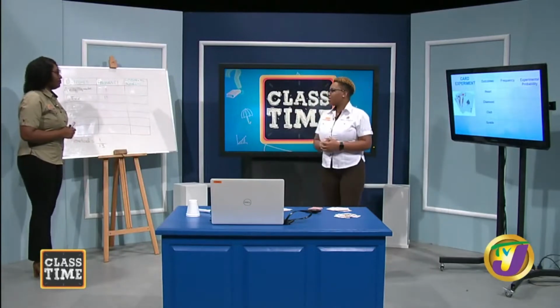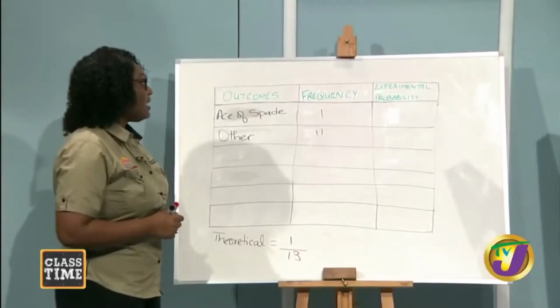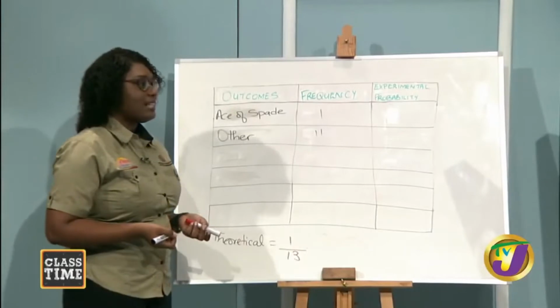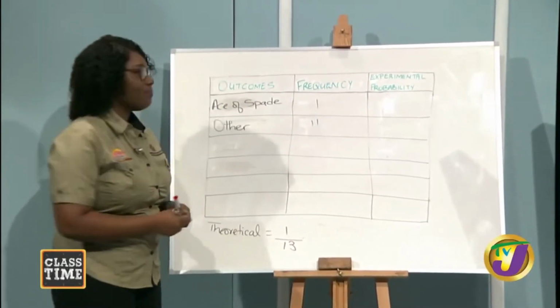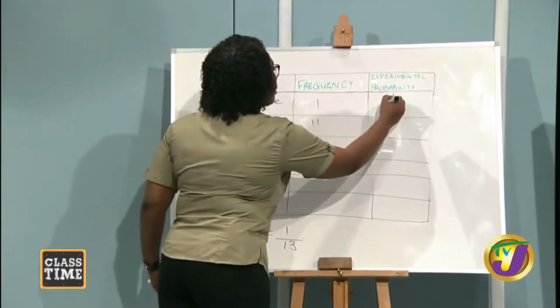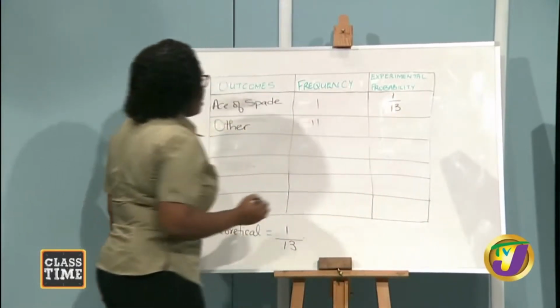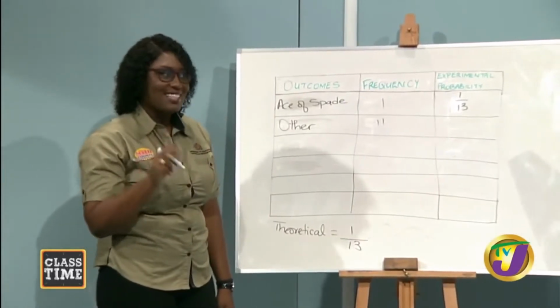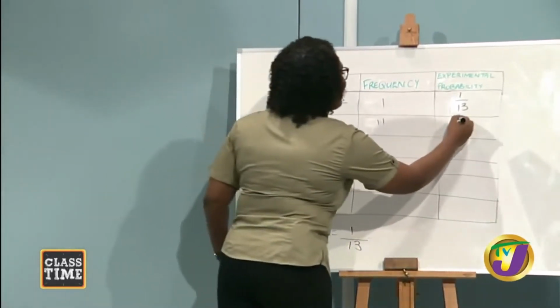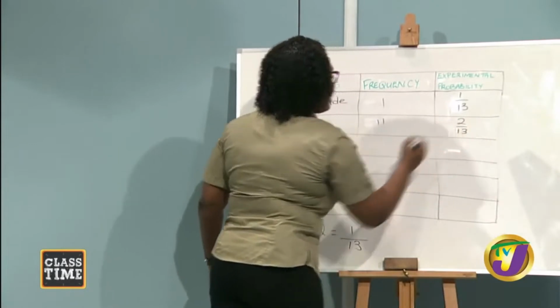So what are our results telling us, Brittany? So the experimental probability: we got ace of spade just one time, so that's 1/13. And we got other spades twice, so that would be 2 of 13.